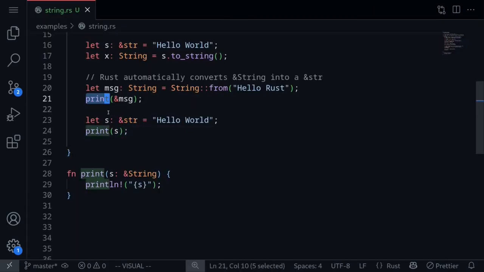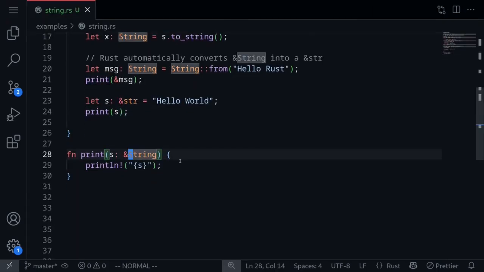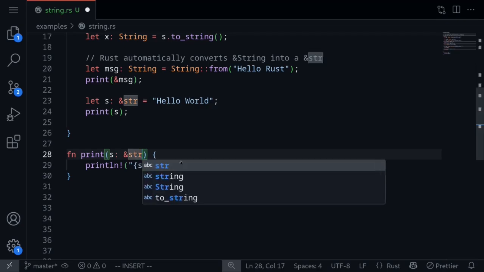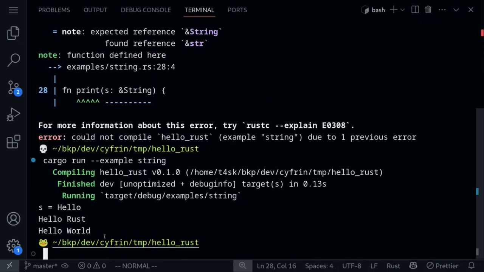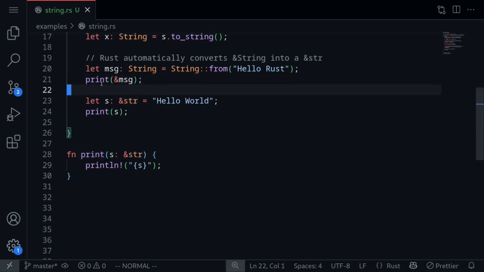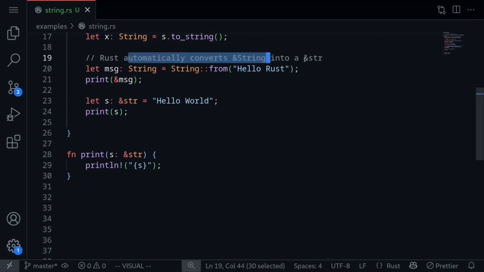So we can improve this code by actually changing this string to a string slice. Execute the code again, and now the code executes without any errors. So what's going on here? In the first call to the function print, we're passing in a reference to a string. Well, it looks like we're passing in a reference to a string. However, Rust will automatically convert a reference to a string into a string slice. So that is what you're seeing over here.